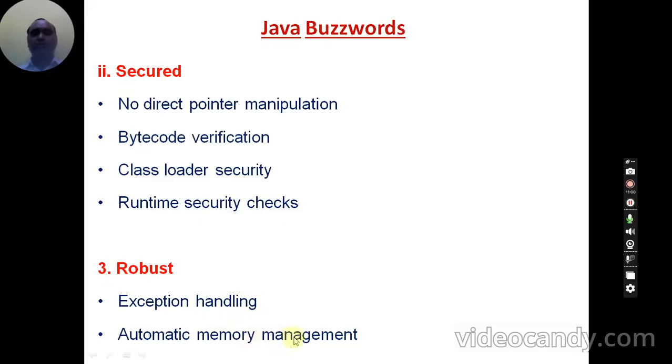And the automatic memory management. This is possible with the help of the garbage collector. Already we discussed. So what is it doing?